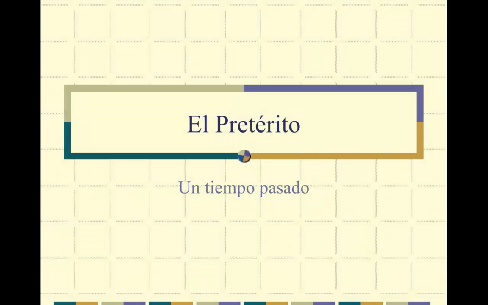Hola, this lesson is on el pretérito for capítulo 8, which is un tiempo pasado, which means it's a past tense. It's just one of several. And in this course, we're going to learn the pretérito and the imperfecto. And so we'll start with el pretérito. We will be practicing with verb conjugations in the pretérito, which again is in past tense, for 2 chapters.